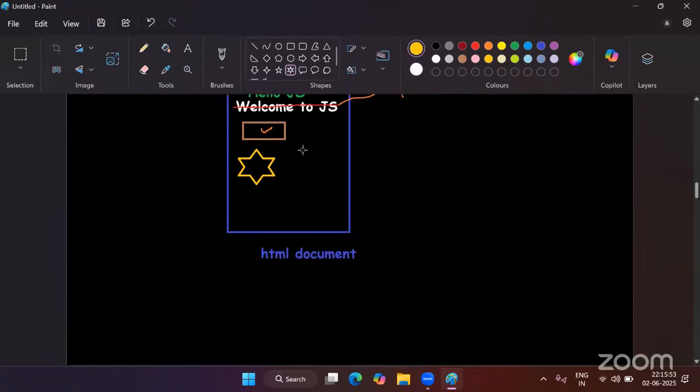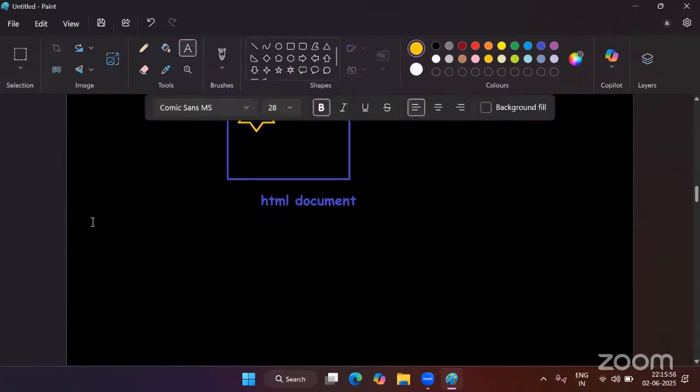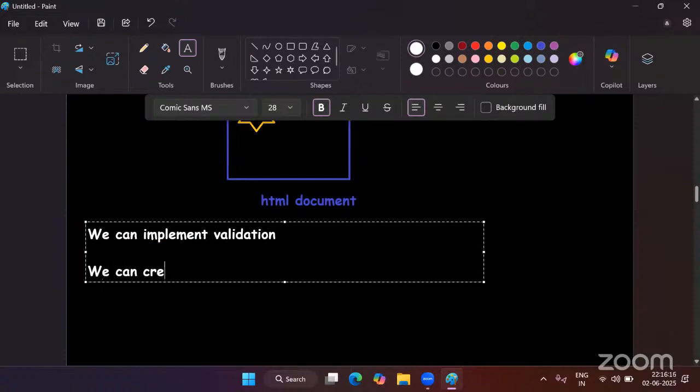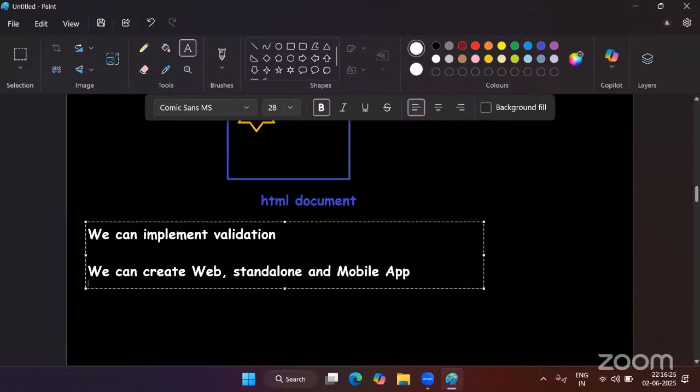Apart from this, we can do so many things with JavaScript. We can implement validations. We can create web, standalone, and even mobile applications with JavaScript.